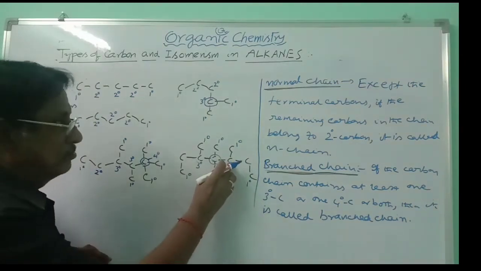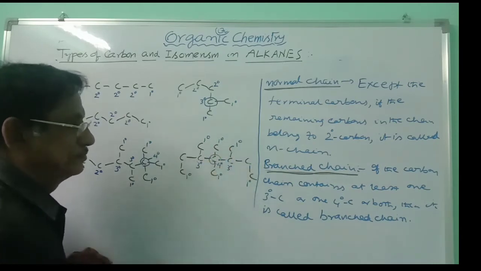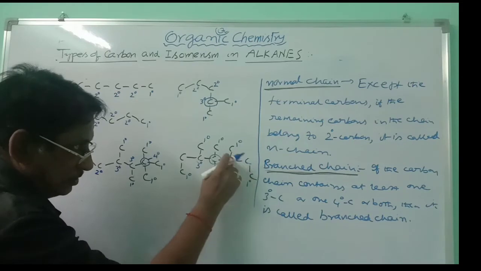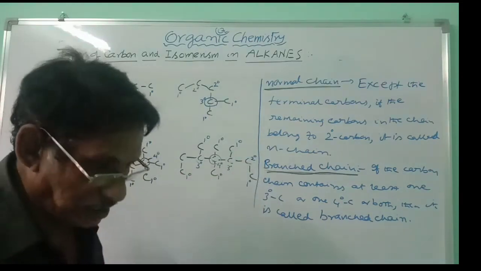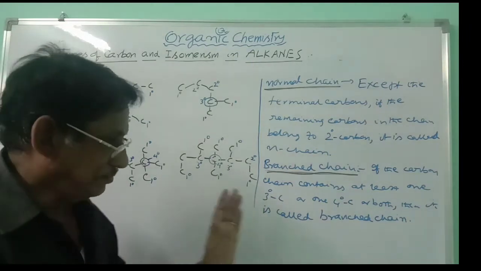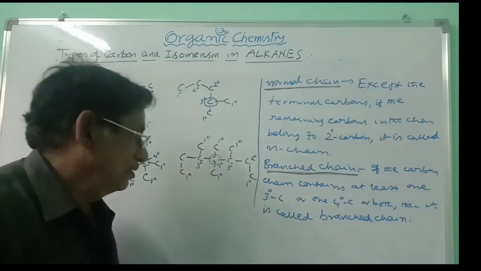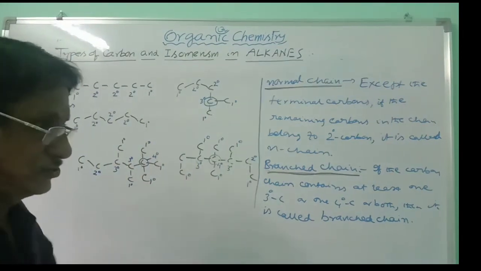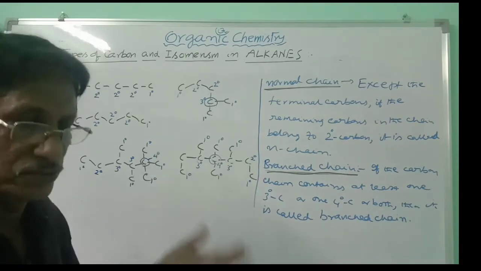And if you take this carbon, 1, 2, 3, so it is a tertiary carbon. If you take this carbon attached to 2 carbons only, this is secondary. Of course, this chain has all the types of carbons, primary, secondary, tertiary. How many of each are present, you can observe. This is how to note in carbon chains which is primary, which is secondary, which is tertiary, which is quaternary.